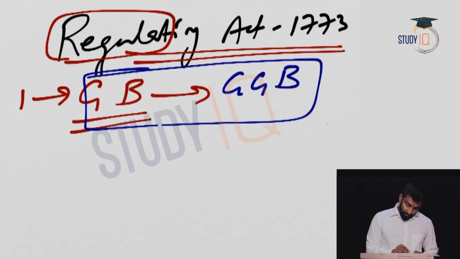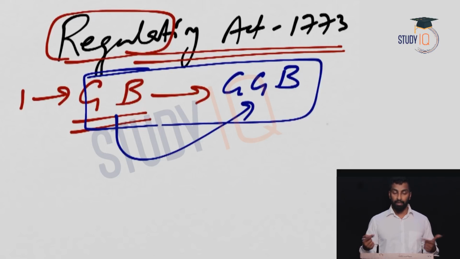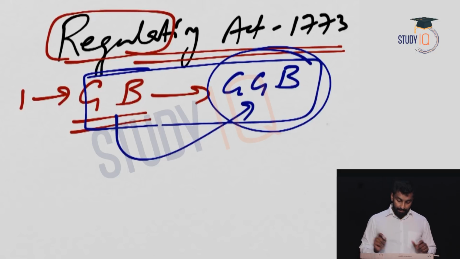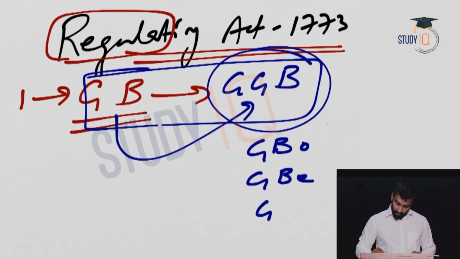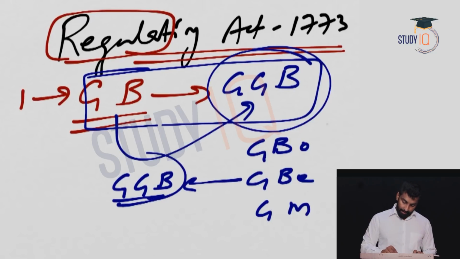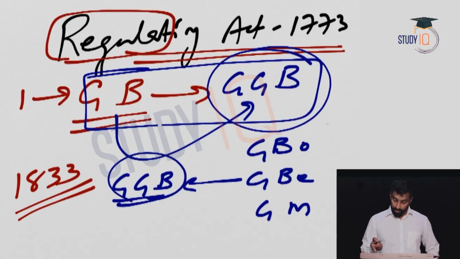Now when this person is made Governor General, you may think that this person is now superior over the other two. That is not actually correct. There is a superiority in some cases, but otherwise all three function independently. So you have the Governor of Bombay, the Governor of Bengal, the Governor of Madras, right? Now this person became Governor General of Bengal. This doesn't mean that he is superior and controlling the others, right? But you will see in 1833, when we discuss the Charter Act of 1833, the Governor General of Bengal became Governor General of India.